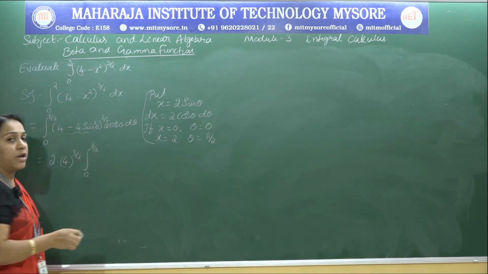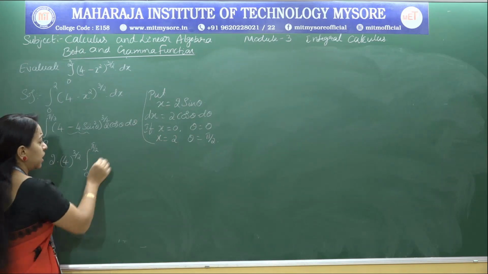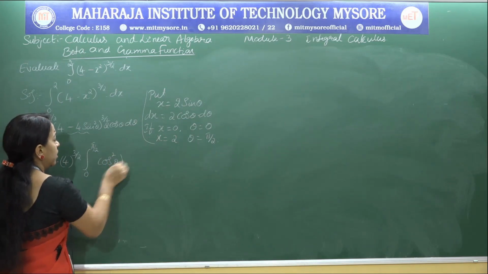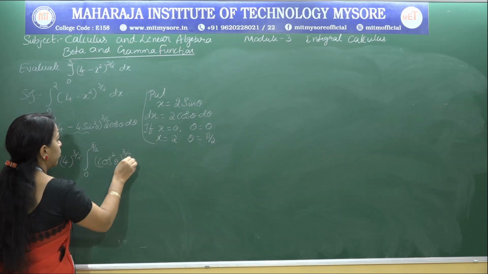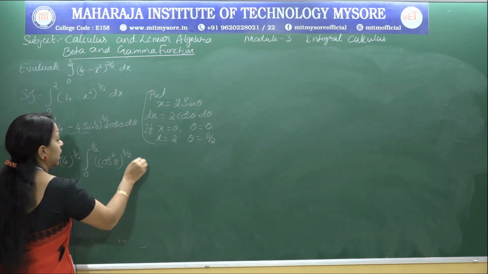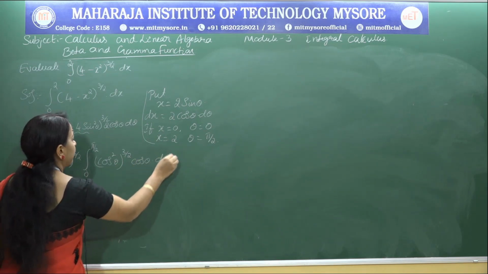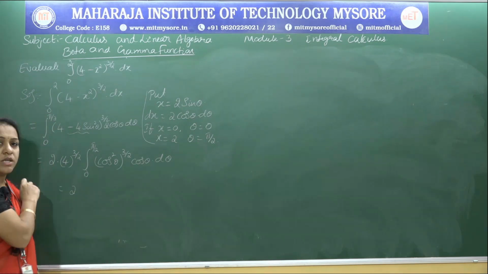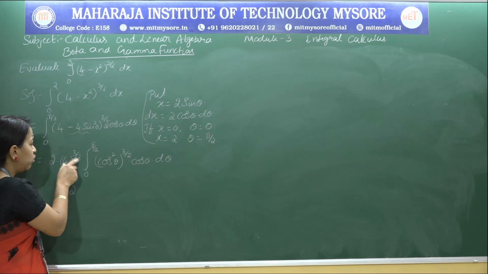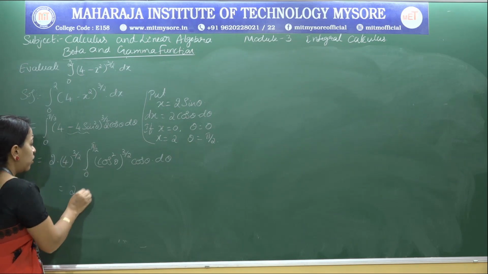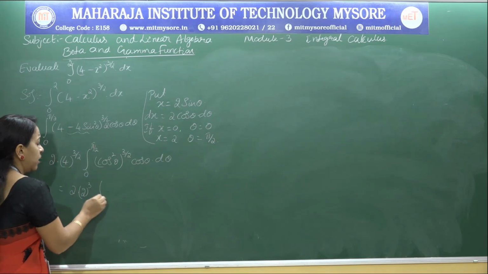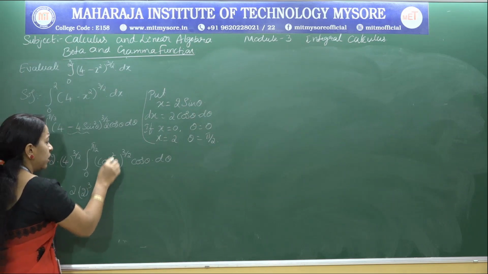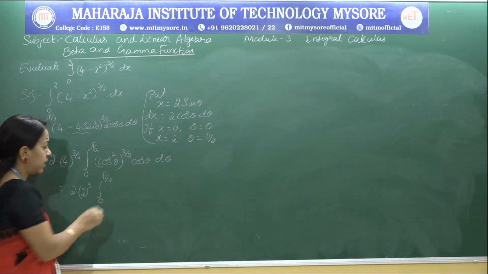This remains with 1 minus sine square, which is nothing but cos square theta, whole to the power of 3 by 2, into cos theta into d theta. I can write 4 as 2 square, so that 2 gets cancelled. I am left with 2 cube, integral 0 to pi by 2, where square and square root get cancelled.